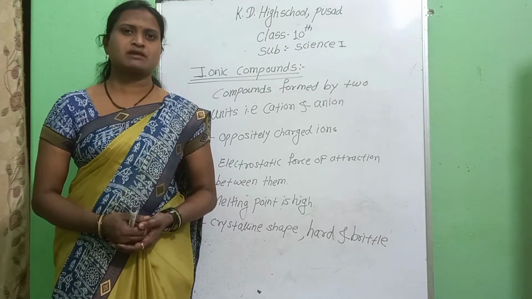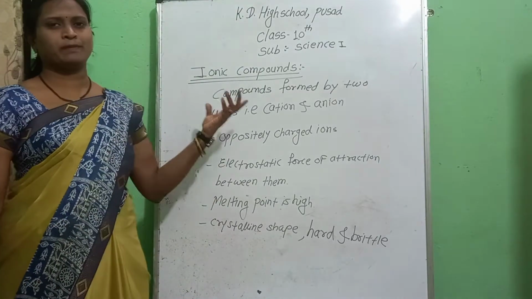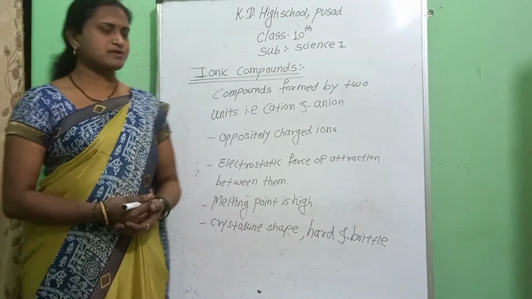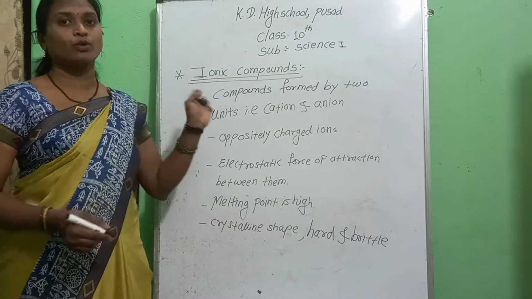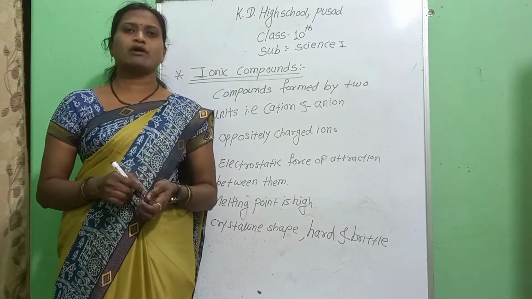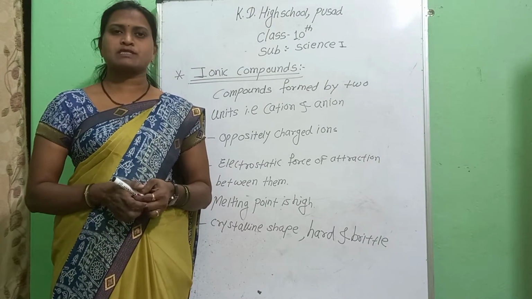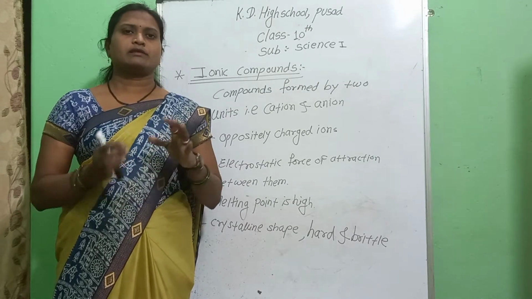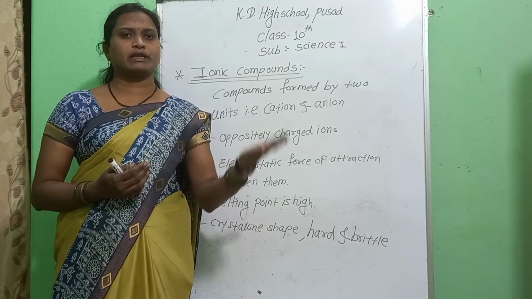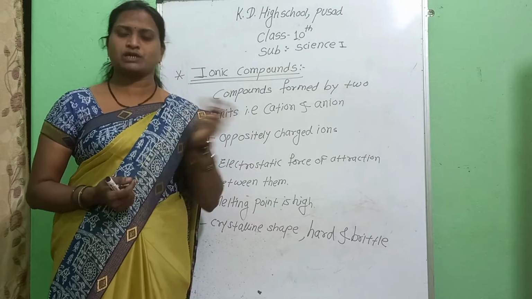Good morning, students. Today we will discuss our new topic, ionic compounds. Already I have explained what is meant by ionic bond and covalent bond. Chemical bonds are mainly of two types, depending on the electron sharing capacity, that is, the tendency of elements to donate electrons, accept electrons, or share electrons.